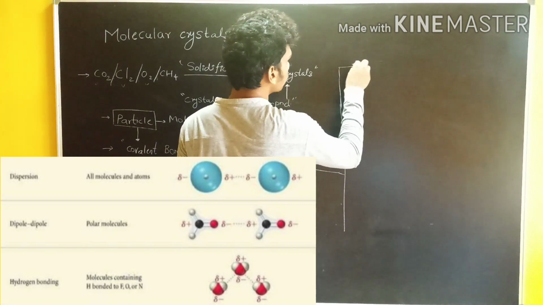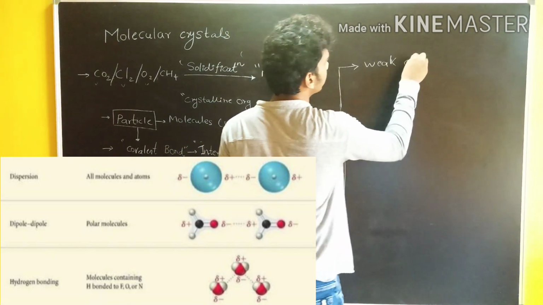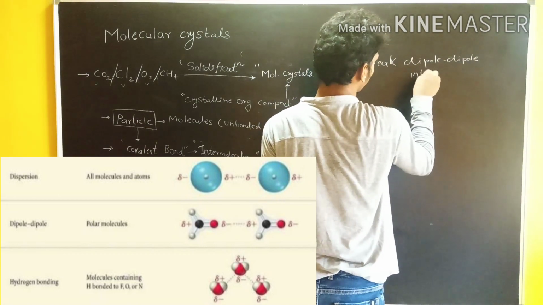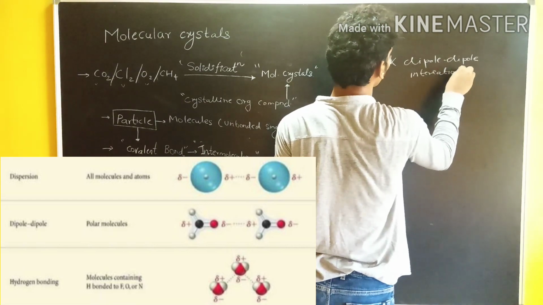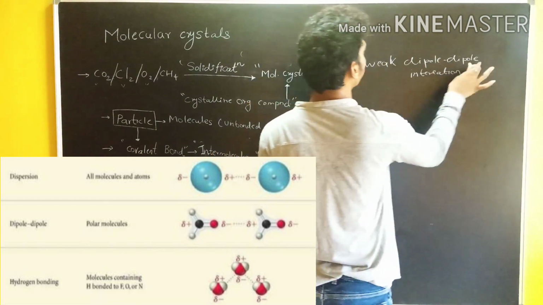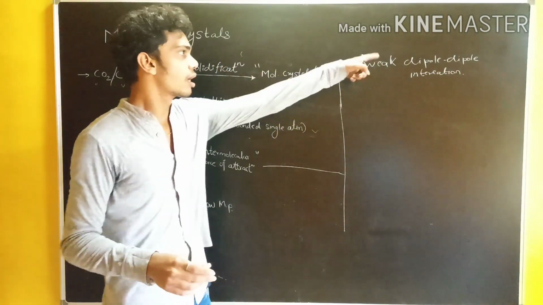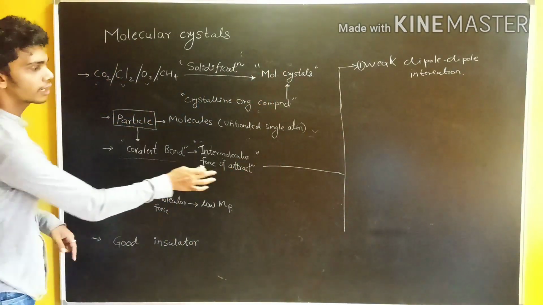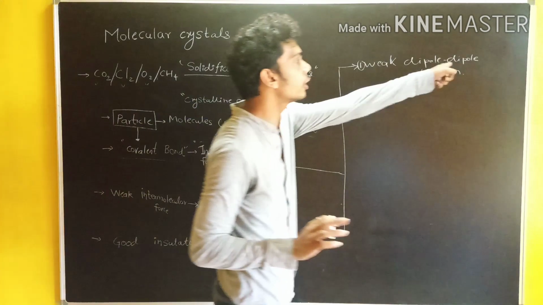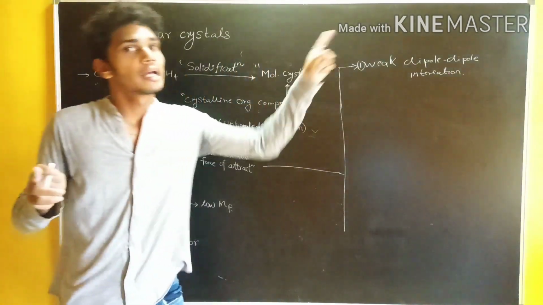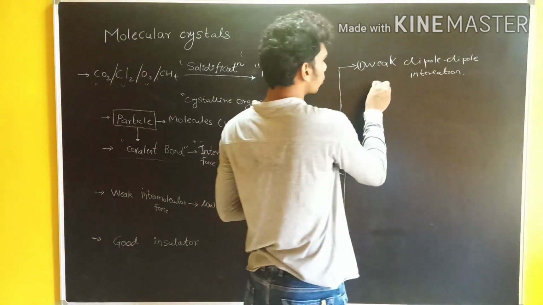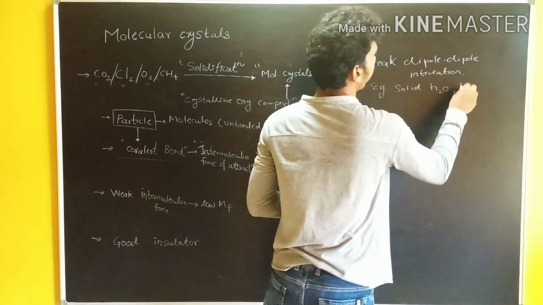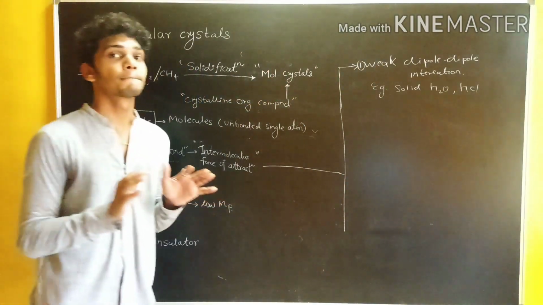Three. The first one is weak dipole interaction. So the intermolecular attraction because of weak dipole interaction. We have studied this in 11th standard. So weak dipole means what? Whenever you hear dipole, it must be polar molecules. Examples will be solid H2O and HCl.